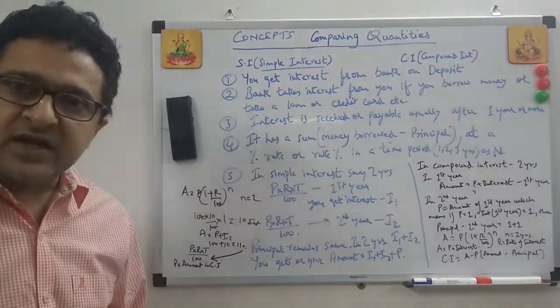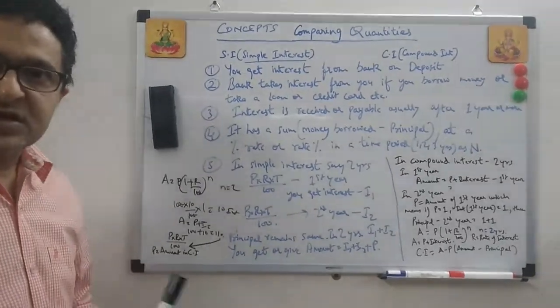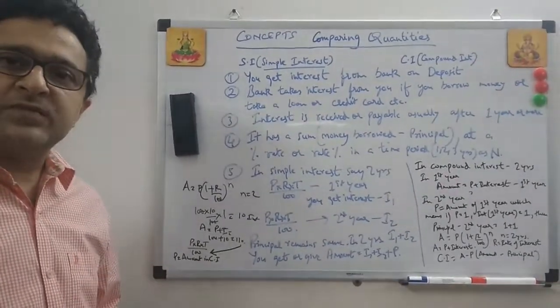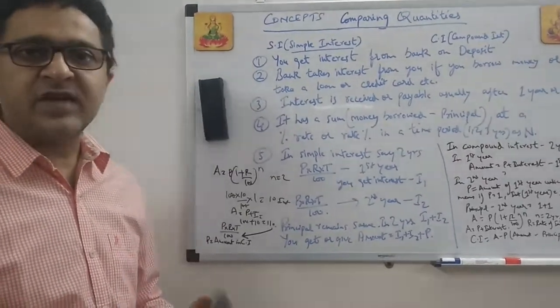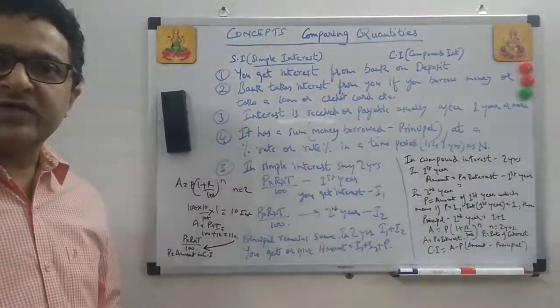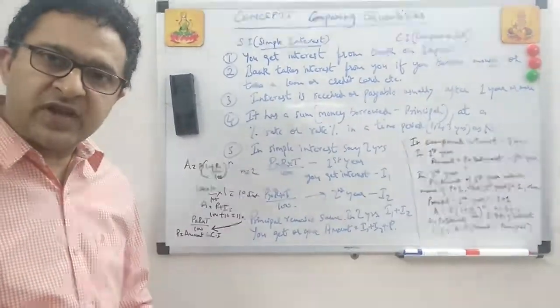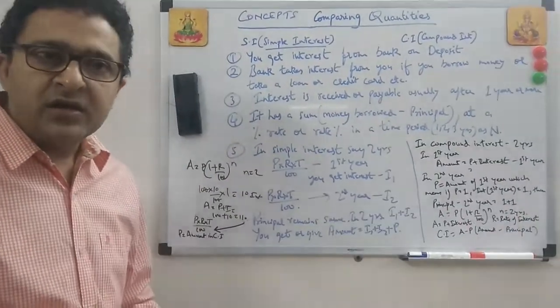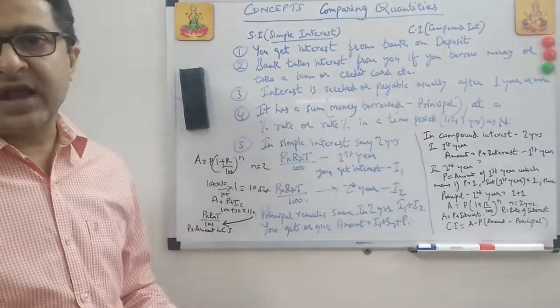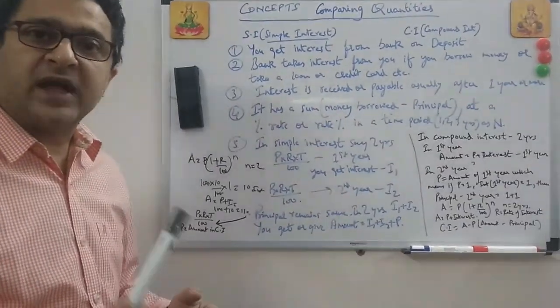The bank will calculate the interest in those 5 years. So you have to repay the principal which you have taken as a loan from the bank today, and after 5 years the bank will say, okay, now give us the money. So it will take the principal which you have taken from the bank plus the interest which the bank calculated. Maybe it was simple interest or compound interest, that depends, and it will be given back to the bank by you.